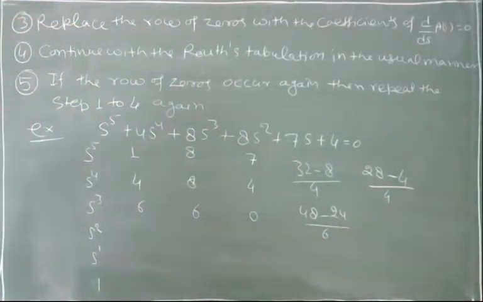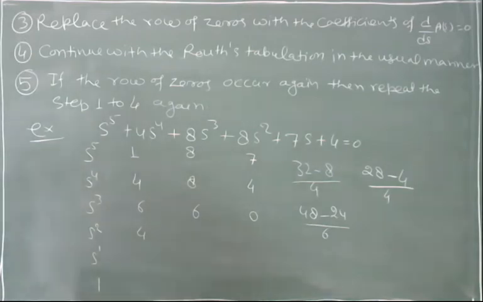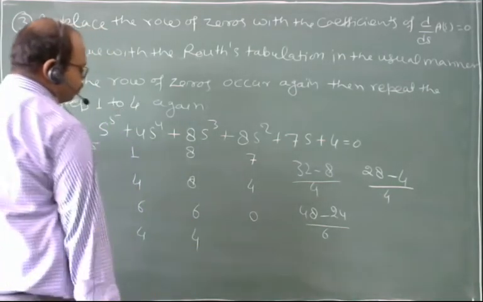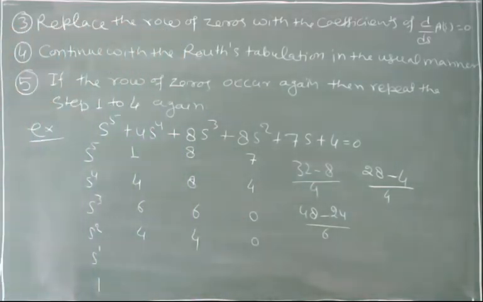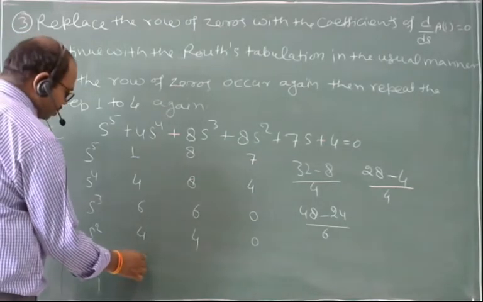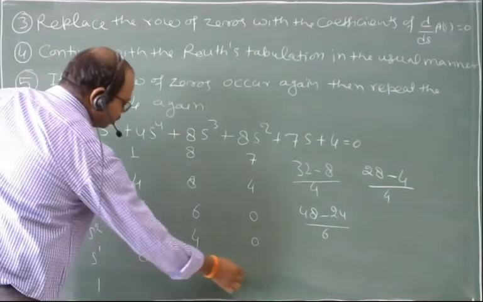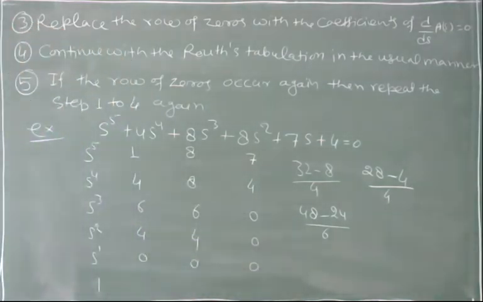So 24 by 6, 4. And here we have 4. Obviously it is 0. Next, here is 0. And this is also 0. This is also 0. Right?